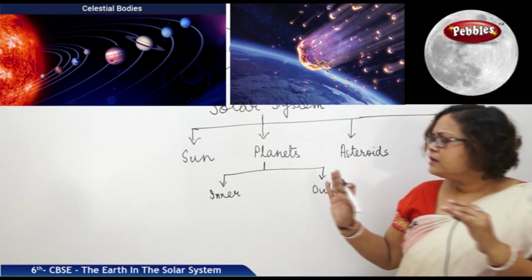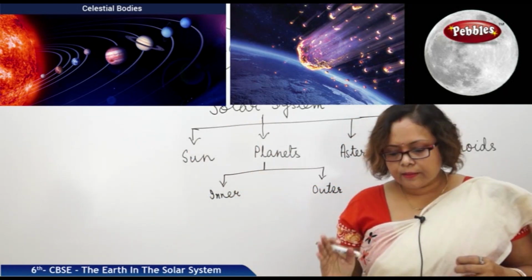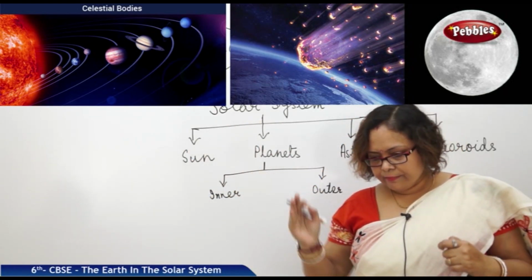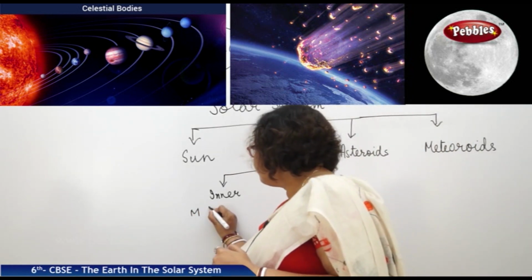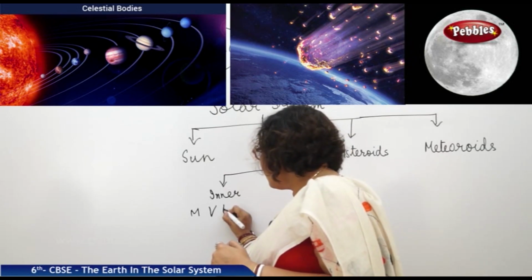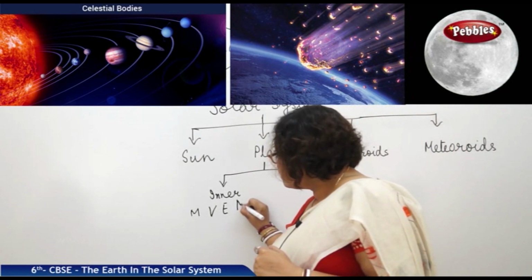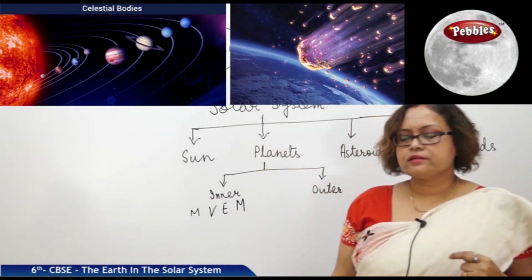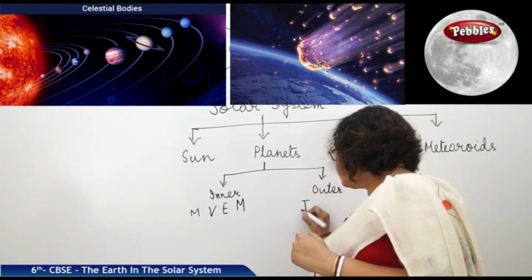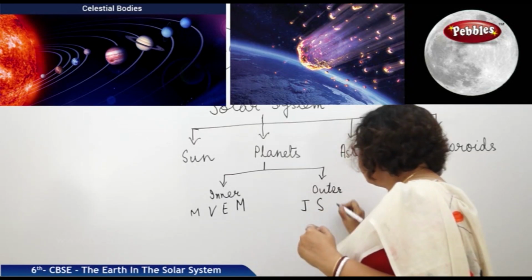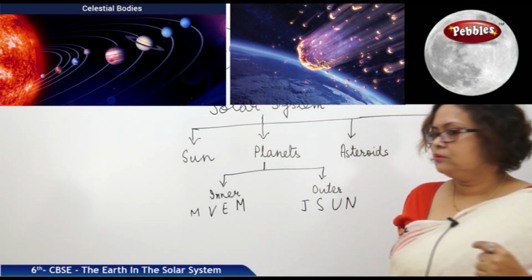The ones very nearby to the sun, we call them inner planets. Can we name them? Yes, they are Mercury, Venus, Earth and Mars. These all are inner planets. And the outer planets are Jupiter, Saturn, Uranus and Neptune.